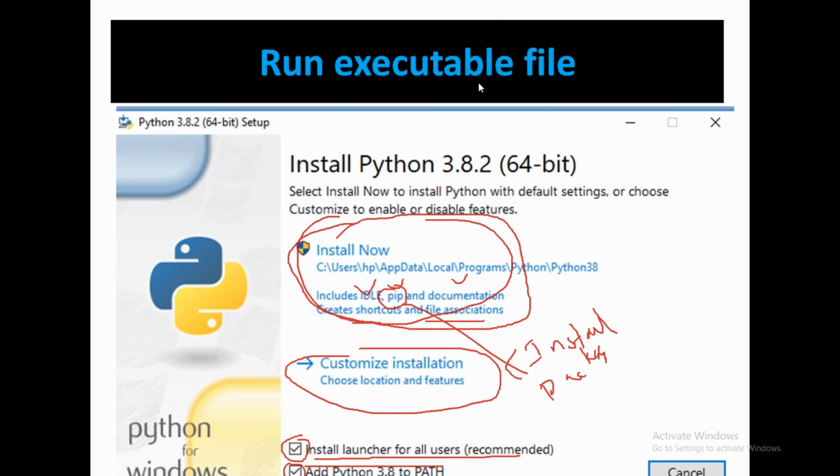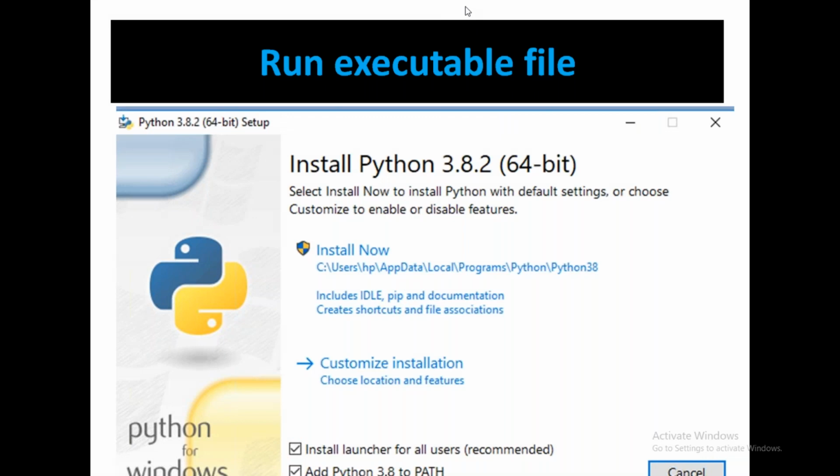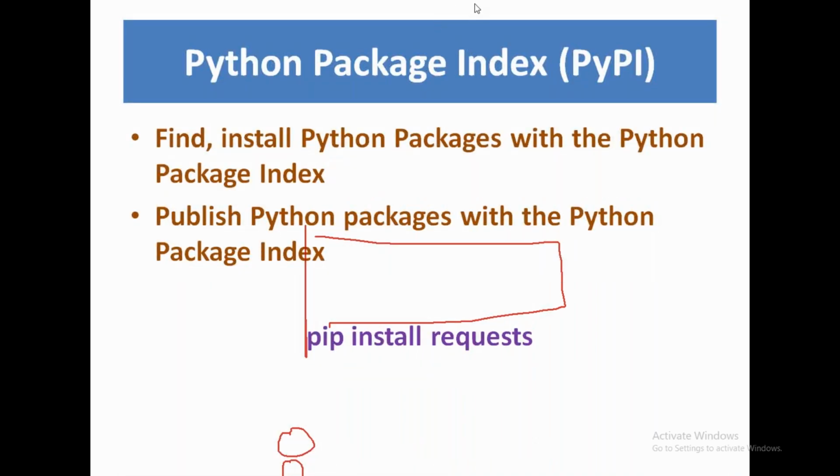If you have any doubt, please tell me, I'll give you an explanation. So choose these 2, install launcher for all users and add Python 3.8.2 to PATH. Then your software will be installed, and after installing, you can start working with it. All of you will be installing, right?